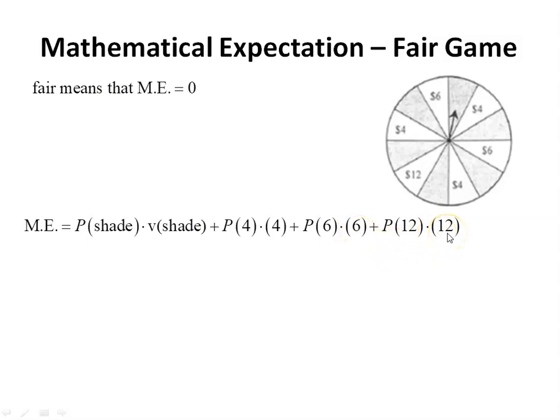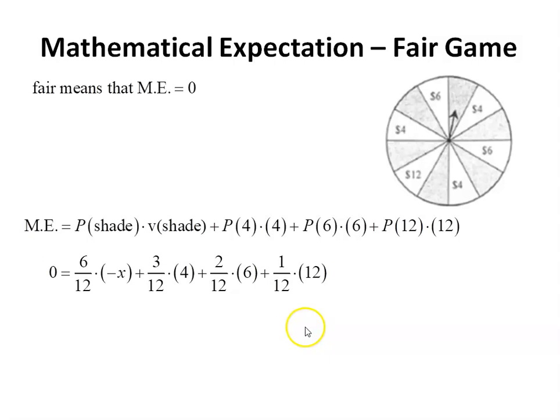My bet cancels out. So I know that my mathematical expectation, or expected value, is 0, and I can replace all the probabilities just by counting them out. If there are 12 sectors, there are 6 shaded spots. If you want to pause and count out the other ones to replace those probabilities, go ahead. I'll replace them now. And if the only thing that I'm looking for is this bet amount, because it's unknown, but I know that I'm going to lose my bet, I only have one unknown left in the problem. And so I can solve that by doing a little bit of algebra.